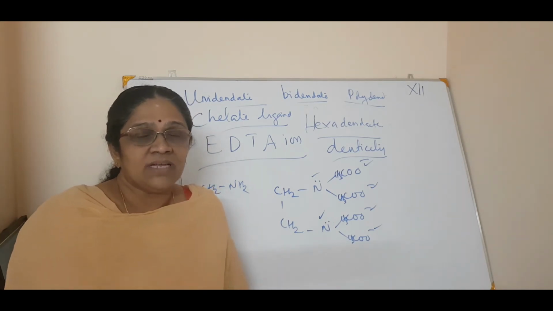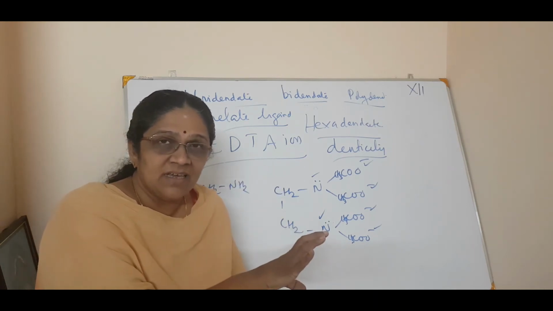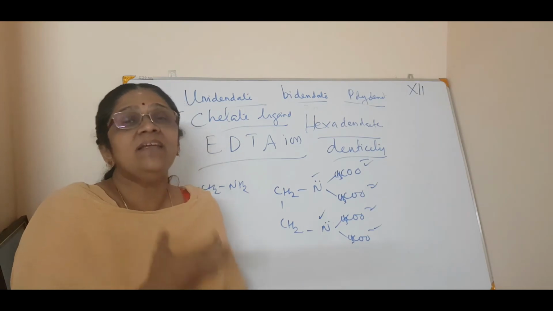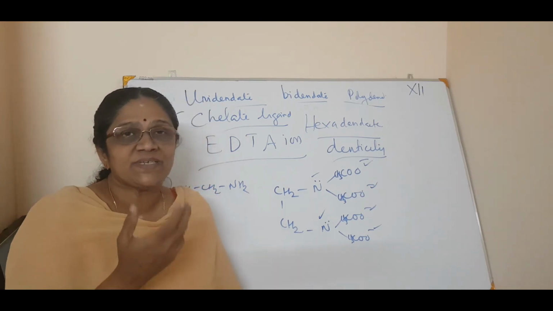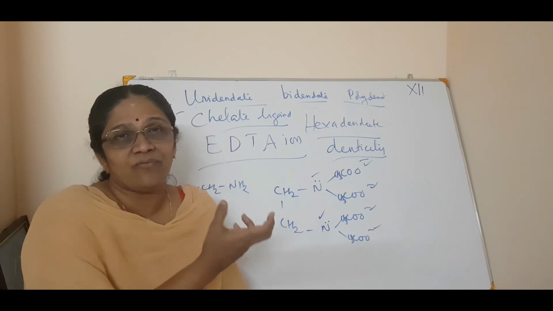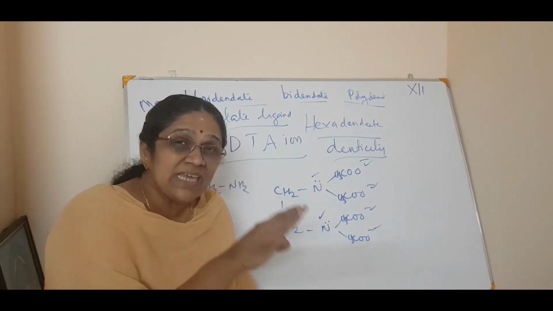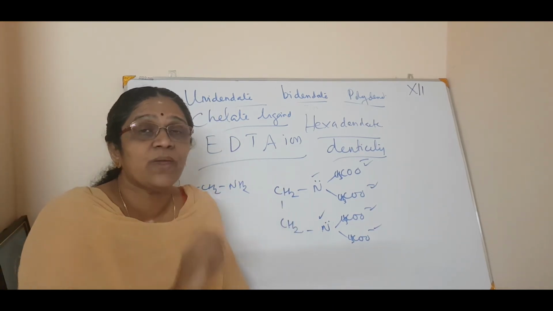Clear ആയോ? അതായത് എത്ര ഡോണർ ആറ്റം ആണോ ligate ചെയ്യുന്നത് in a polydentate ligand or in a bidentate ligand, that is called the density. Or you can ask a question, what is the density of a compound in which 3 donor atoms are used to ligate to that metal atom? You can say 3 because only 3 are giving, isn't it?